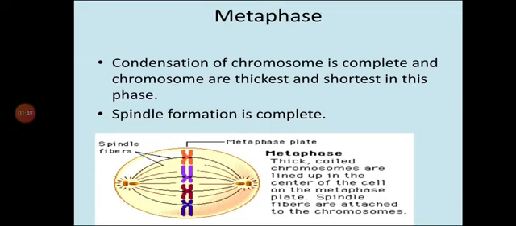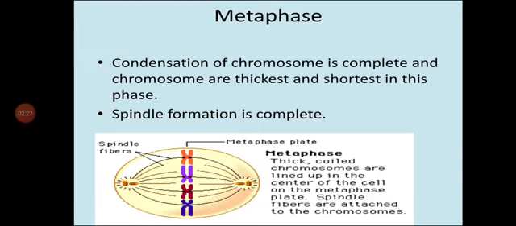In metaphase, the chromosomes are completely condensed so that they appear very short. Chromosomes are thickest and shortest in this phase. Spindle formation is completed in this phase. Sister chromatids and centromeres become very prominent. All the chromosomes lie at the equatorial plane.